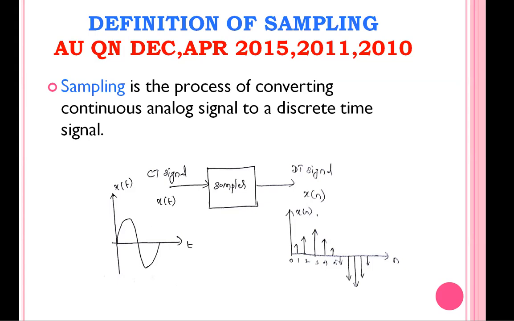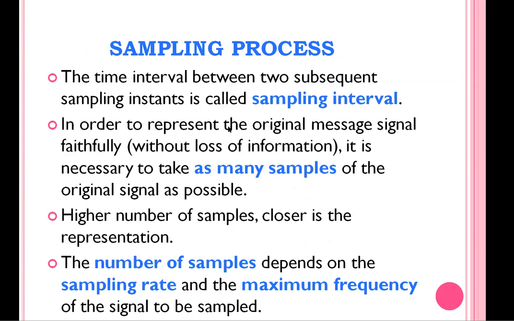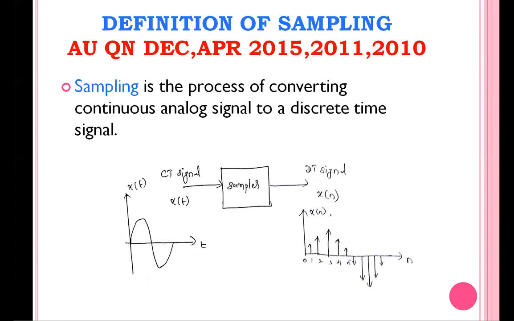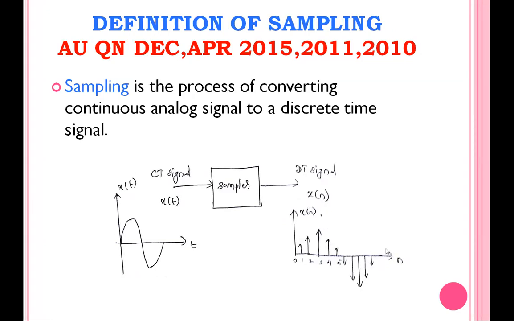So what is the use of that number of samples? If we want to represent the original message signal faithfully, it is necessary to take as many samples as possible. In the transmitter side, we are converting the continuous time signal into a discrete signal, and this discrete signal is processed and transmitted in the channel. Similarly, in the receiver side, we have to recover the continuous time signal. In the last step, in the loudspeaker, we have to recover the original continuous time signal from this discrete signal.